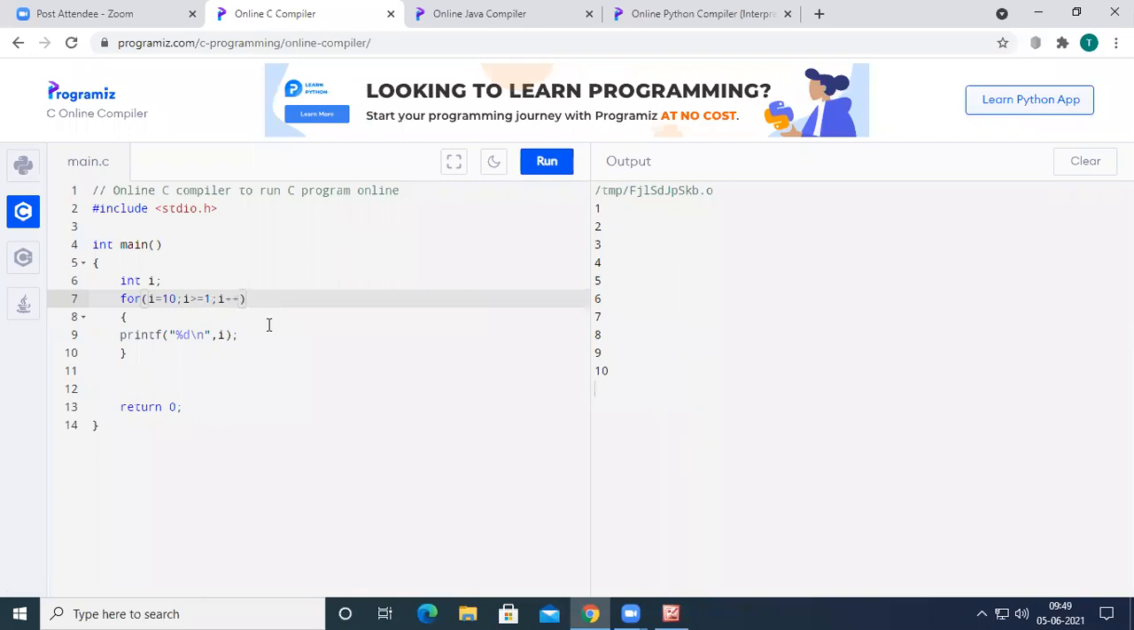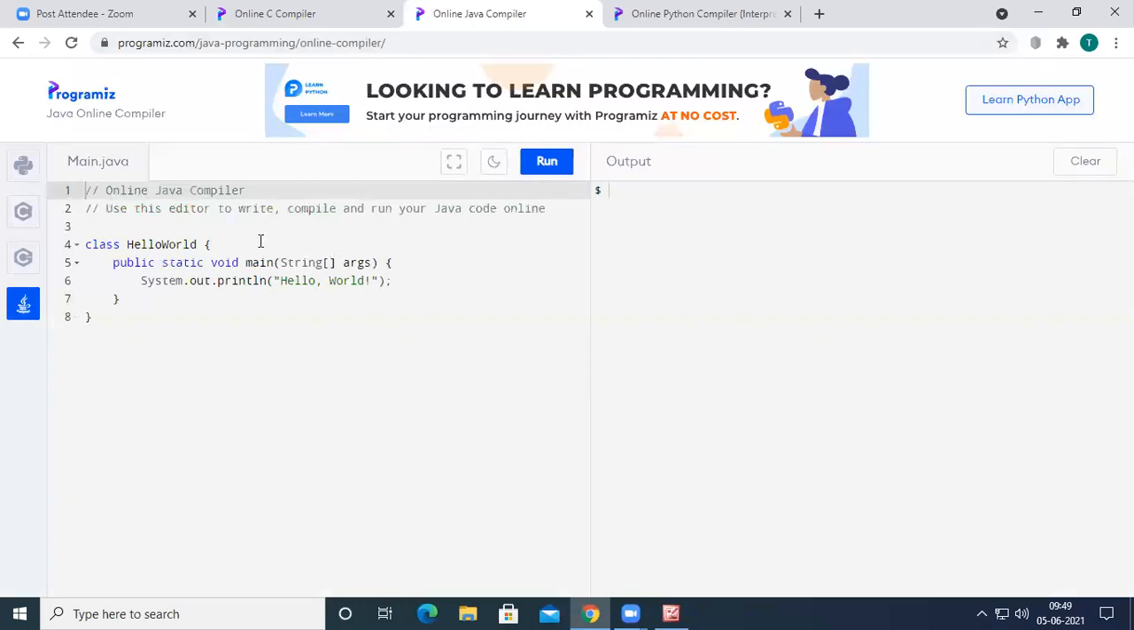Initially I want to print 10 and then 9 and then 8. If you observe, each and every time the value is decremented by 1. So instead of taking increment here, we go for the decrement. That will print the numbers from 10 to 1. Depending upon our need, we can change the initialization, the condition, or the increment or decrement. That will bring our desired output of the program.